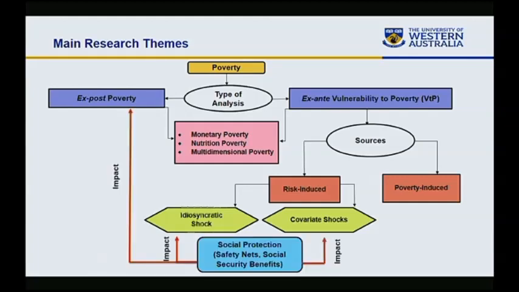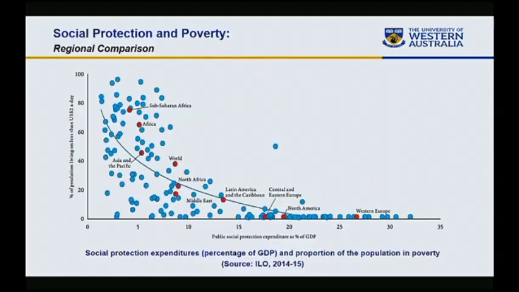And finally, I evaluate the impact of social protection on vulnerability to idiosyncratic and covariate shocks and ex-post poverty. So in this presentation, I'll concern myself with this part: social protection and vulnerability to covariate and idiosyncratic shocks, and ex-post poverty.